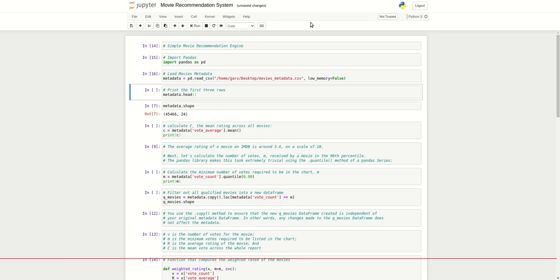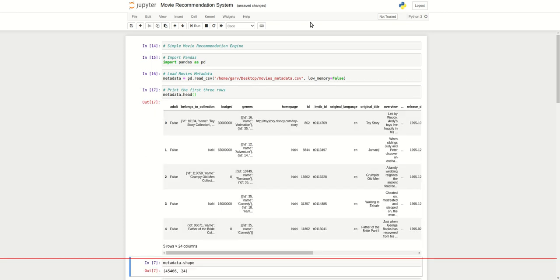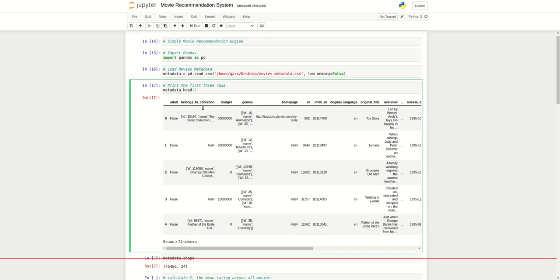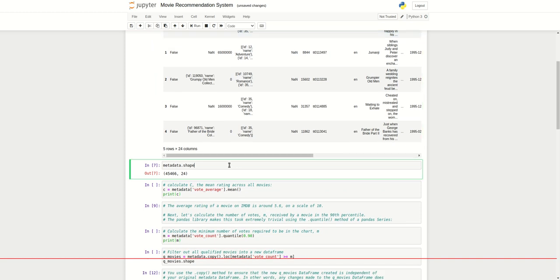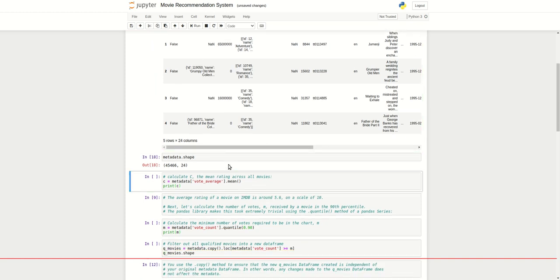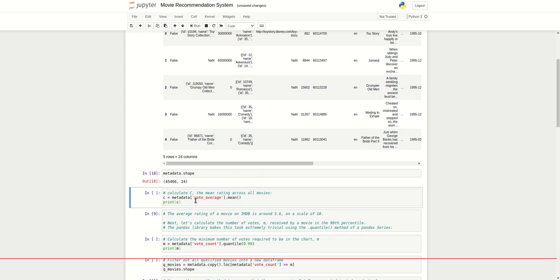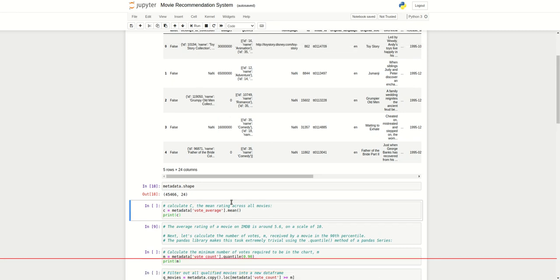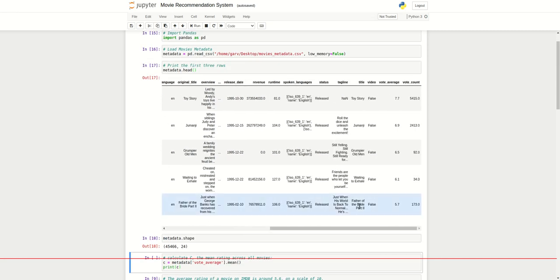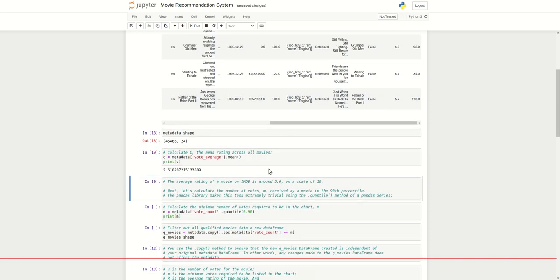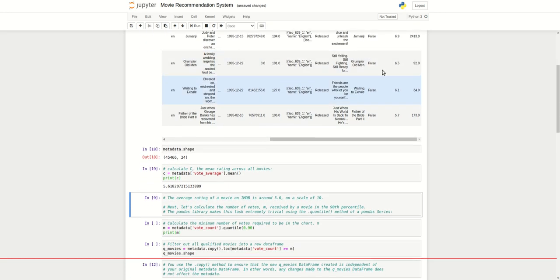Then metadata.head shows the top 5 values. If you want more, 5 or 10, just put how many values you want here. Then we use metadata.shape to see how many rows and columns are in this dataset. After that we use metadata vote_average.mean to find the mean of the vote average. We run this cell and we get a mean of 5.61.